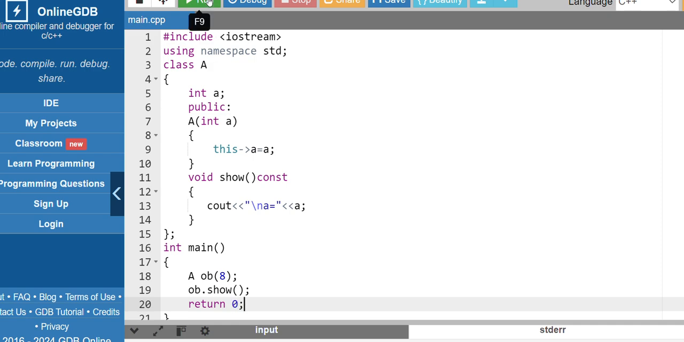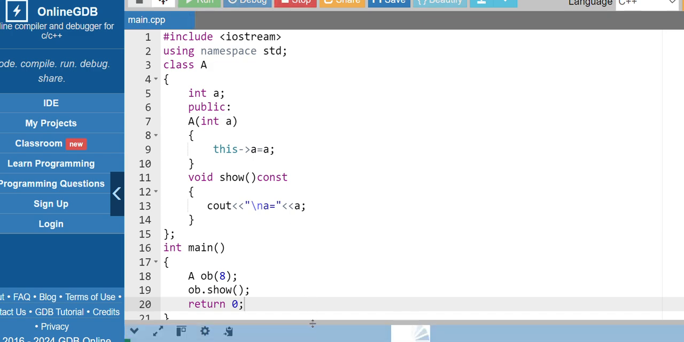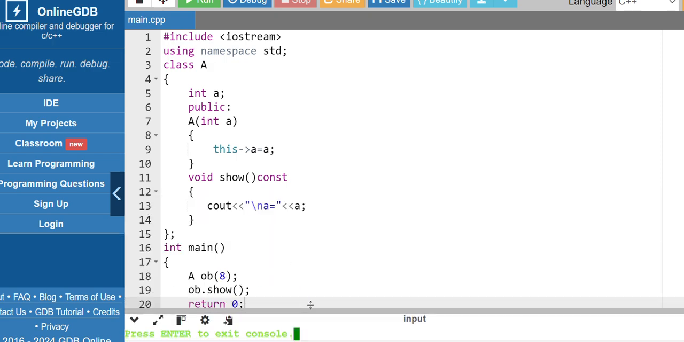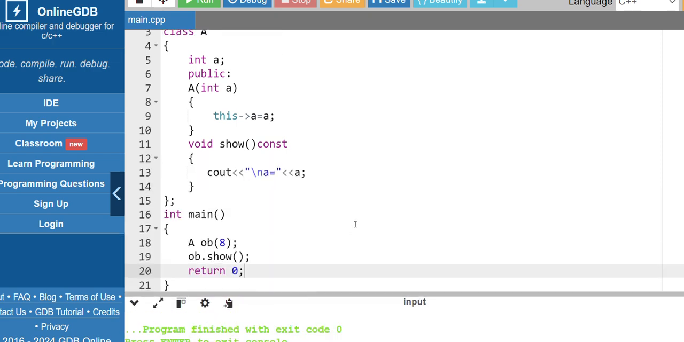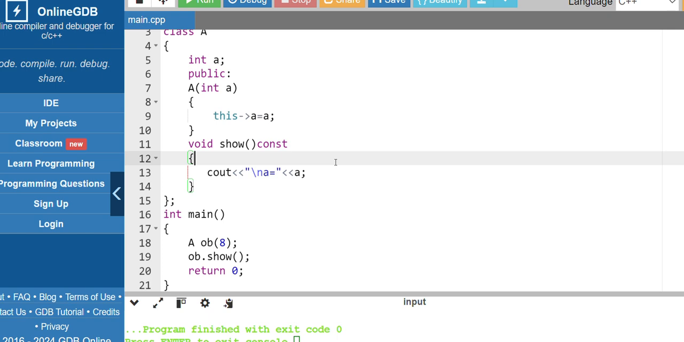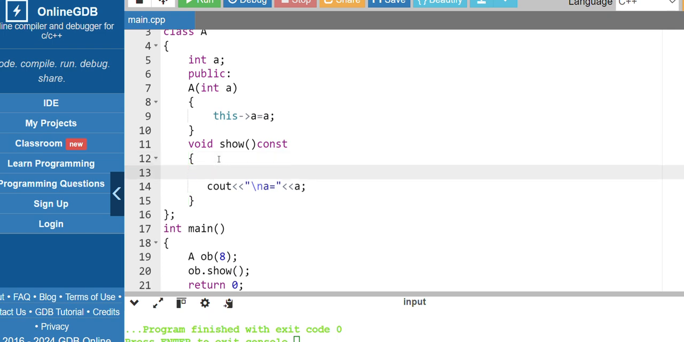So let me just run this, and you can see A is equal to 8. Please note that in the function show we are only printing the value of A, and we are not modifying the value of A. If I try to modify the value of A like this, A is equal to say 20.